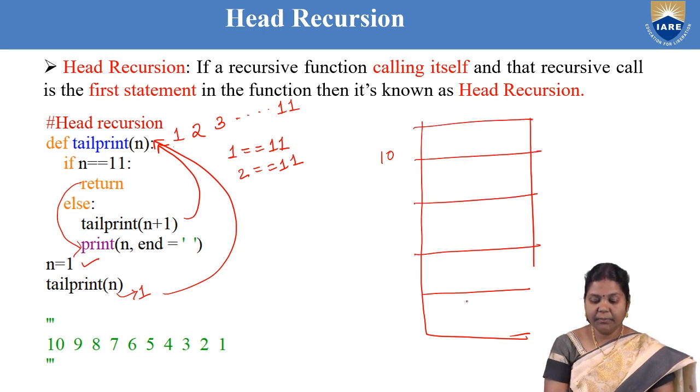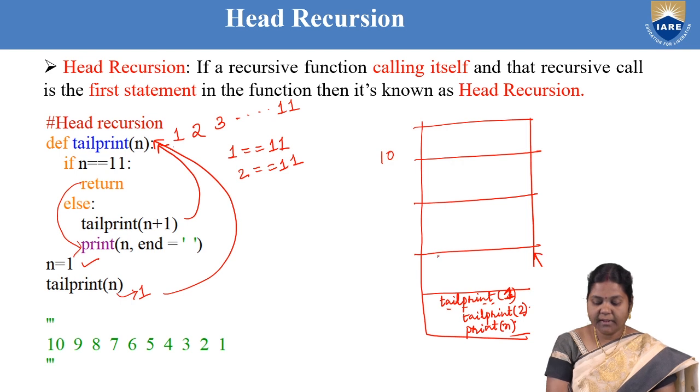For example, let me draw the tail print of, suppose, n value equal to 3. Whenever tail print of n plus 1 is called, let us say it is 1. Now it will be 2. There is a print statement over here, print the value of n. There is a function call, so it is tail print of 2.